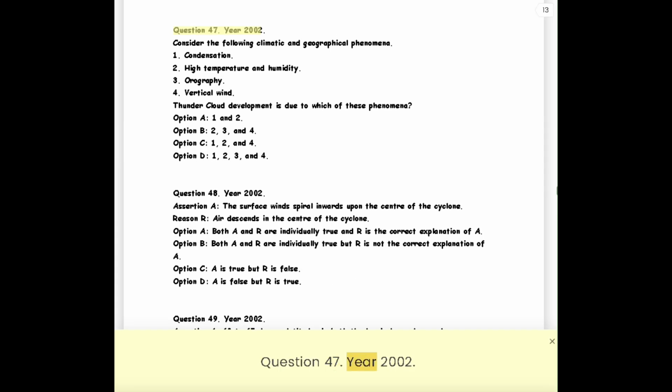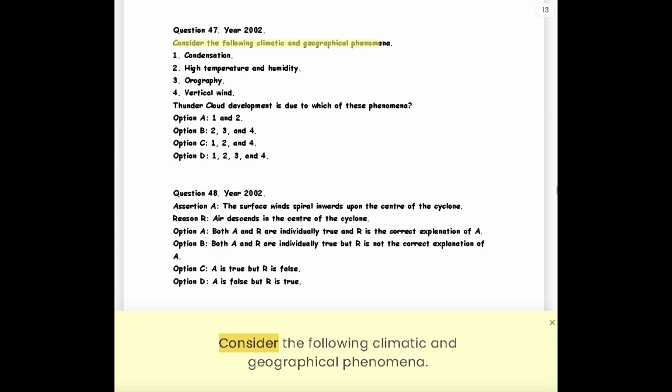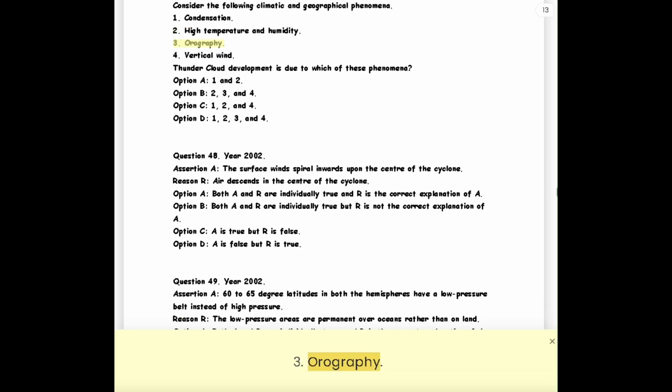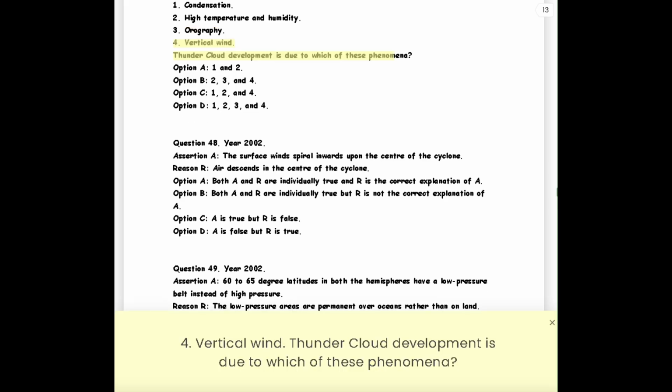Question 47. Year 2002. Consider the following climatic and geographical phenomena. 1. Condensation. 2. High temperature and humidity. 3. Orography. 4. Vertical wind. Thundercloud development is due to which of these phenomena?